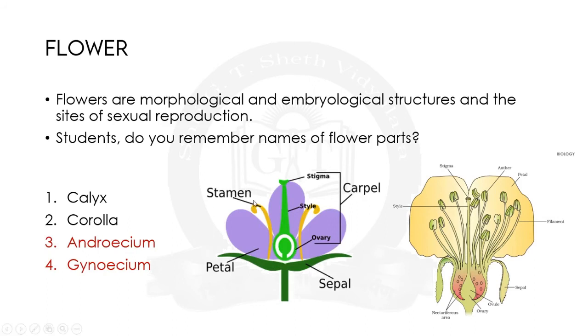The carpel comprises three parts. The uppermost is stigma, followed by style and lastly ovary. The stamen also comprises parts which are shown in the next diagram. The uppermost part is the anther, and the stalk-like structure is known as the filament. Both are connected by the connective.